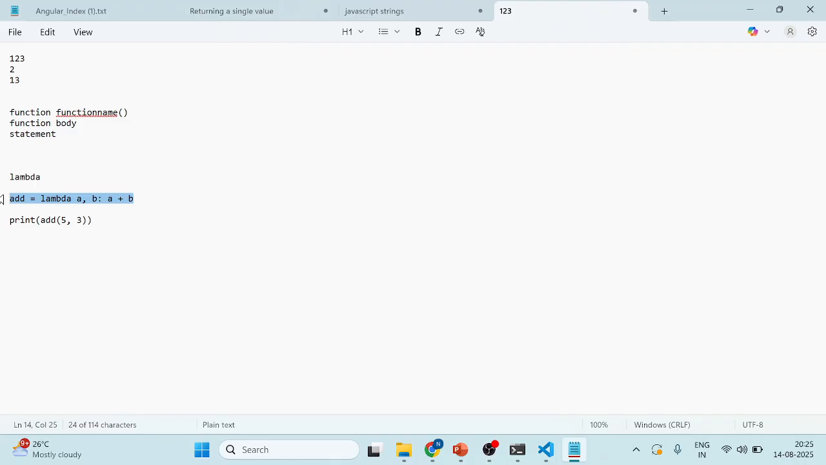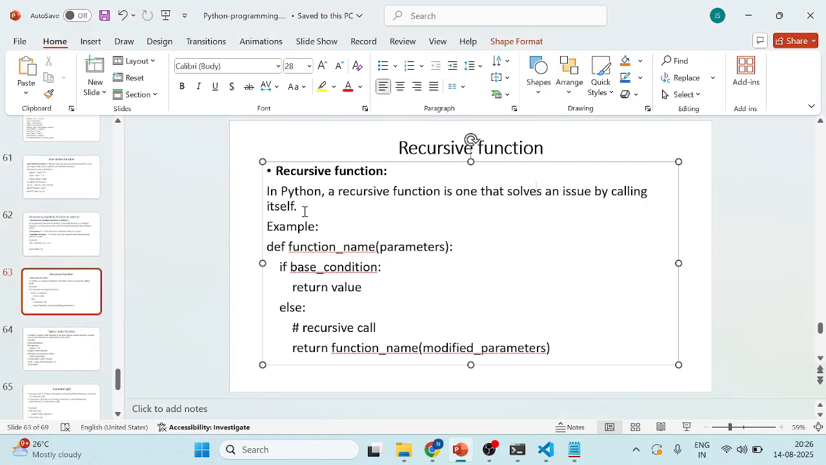Mainly we are not using lambda functions in real-time examples. Why? Because code overlapping happens, so that's why. Mainly we are using user-defined functions only. Lambda is not that useful for real-time. It's not useful actually. So next, recursive. What does recursive mean? A recursive function is one that solves the issue by calling itself.